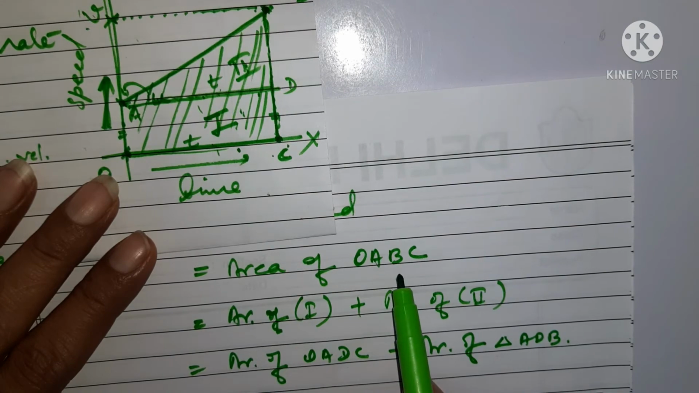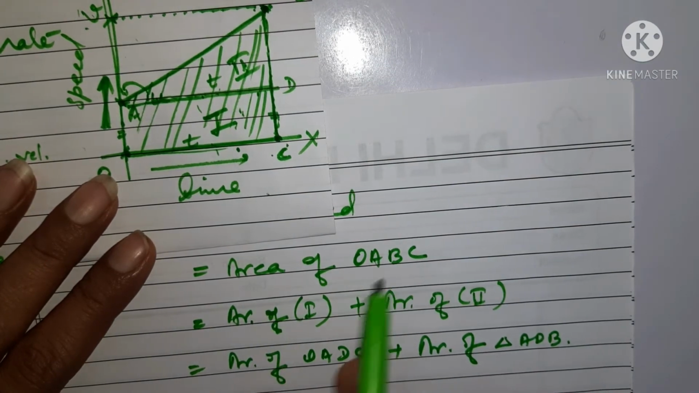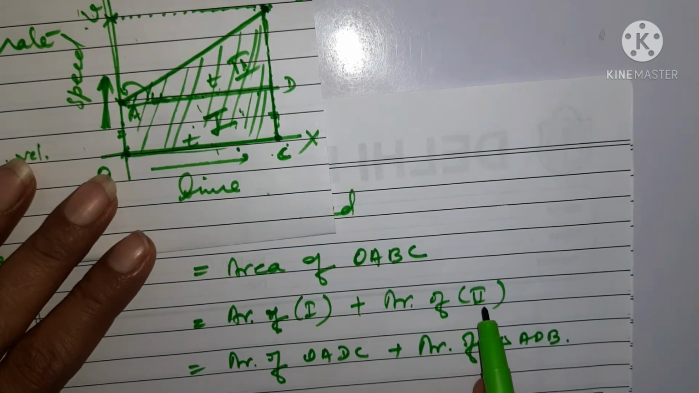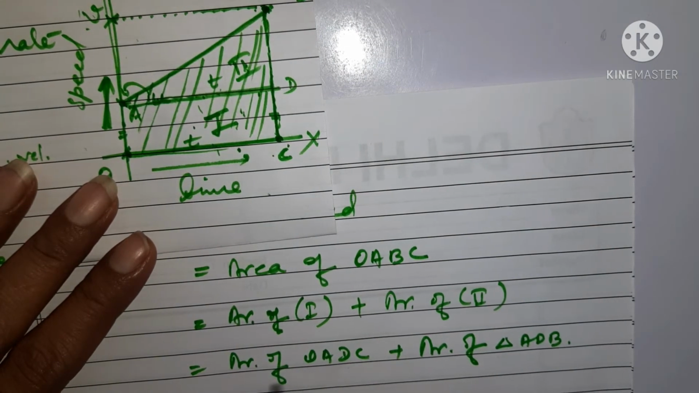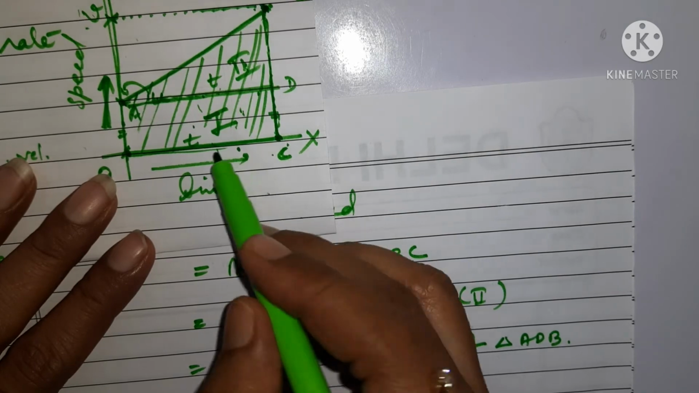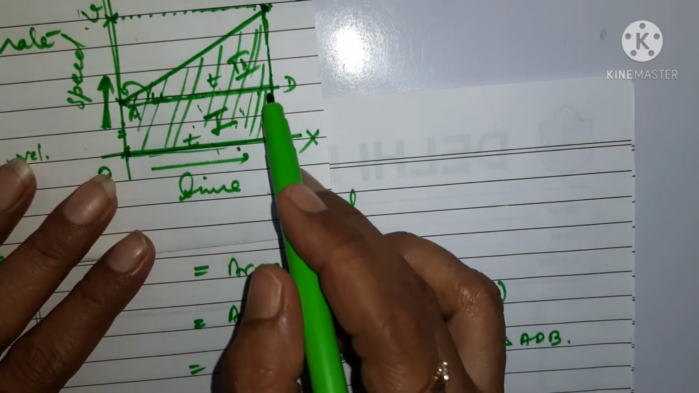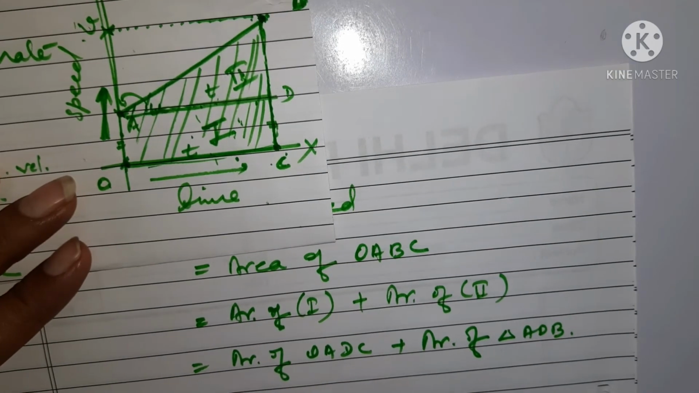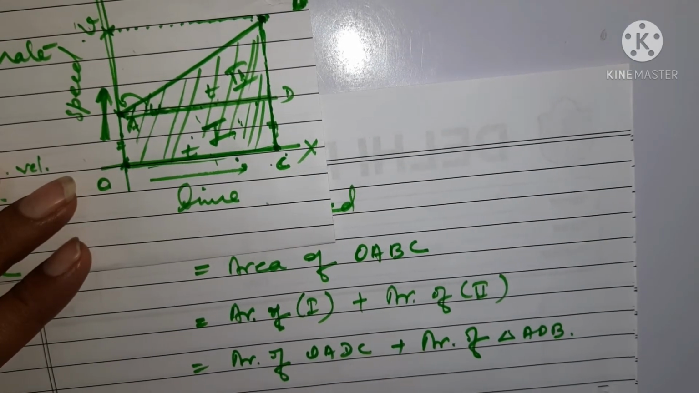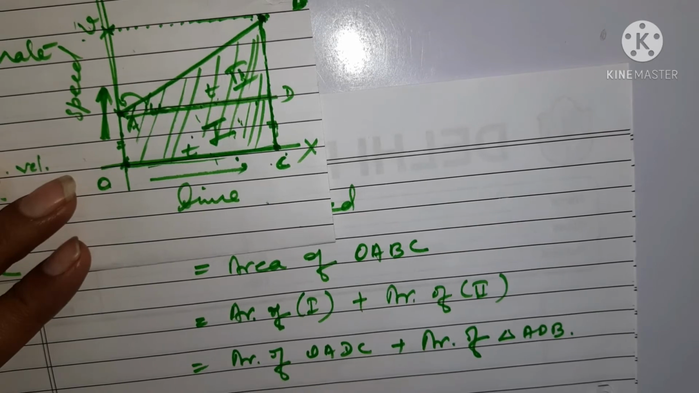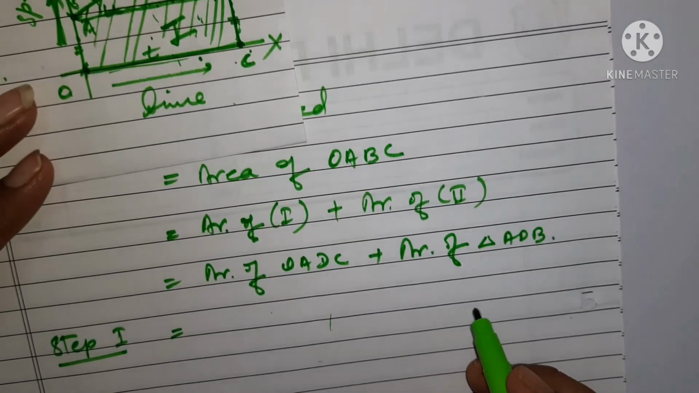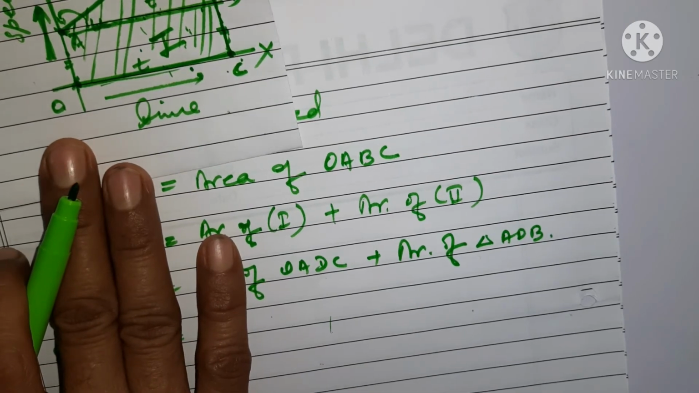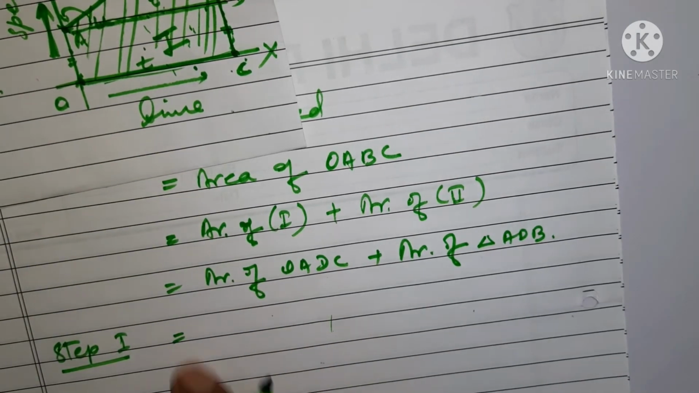Now the area of OABC, instead of OABC we can split into two parts: area of first part and area of second part. Area of first is what? Area of rectangle. So area of this rectangle will be given as DC into T. We are having step 1 here. For those who are not so mathematically inclined, I am just doing it separately. I'll find the areas separately.